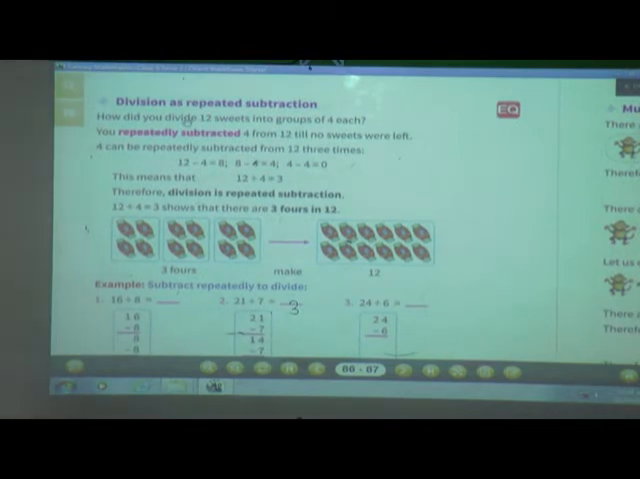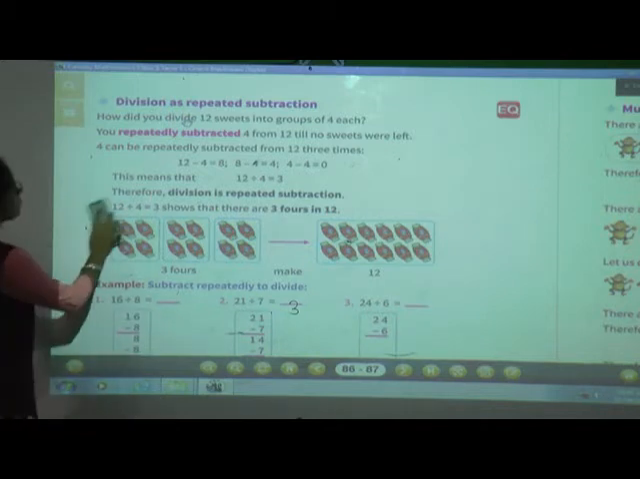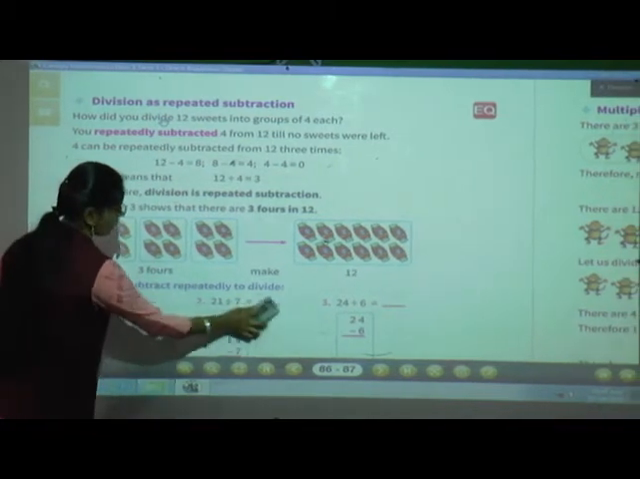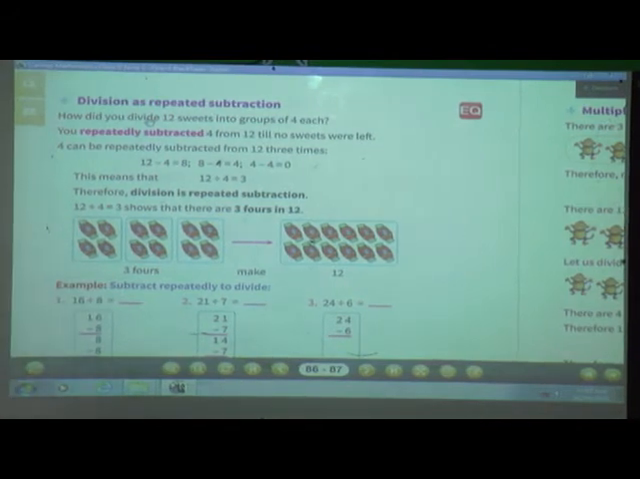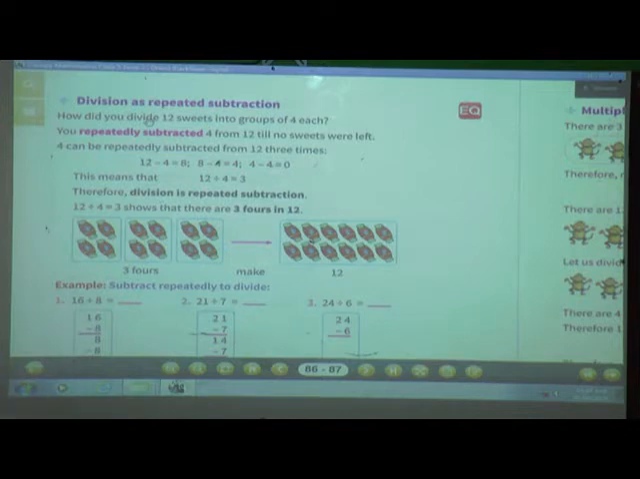Understood till here? Okay. Now we are going to see division by repeated subtraction. Now what is meant by division? Just now I told you division is nothing but splitting the numbers into equal groups, that is called division. Now we will see division as repeated subtraction. How did you divide 12 sweets into groups of 4 each?